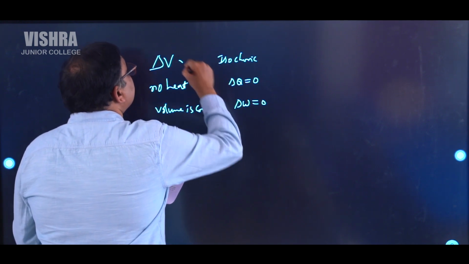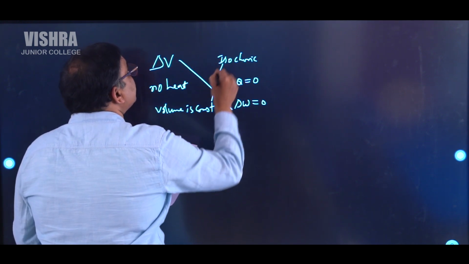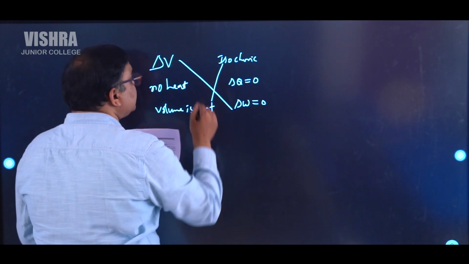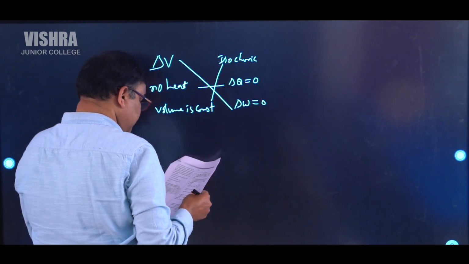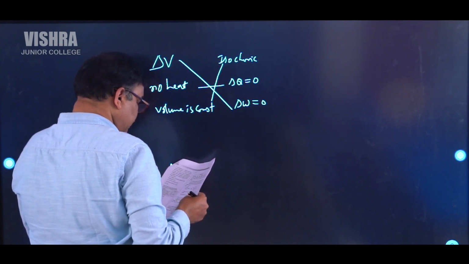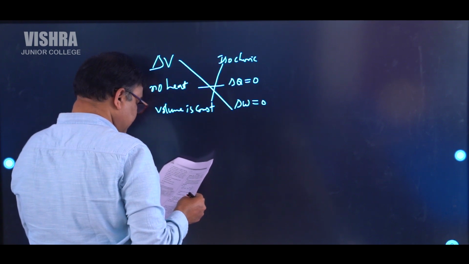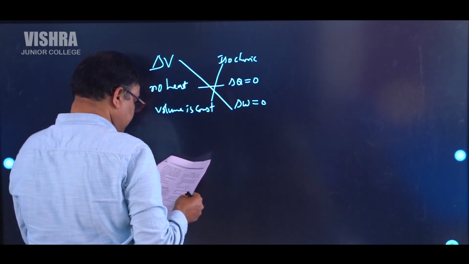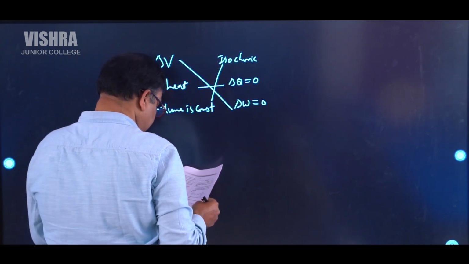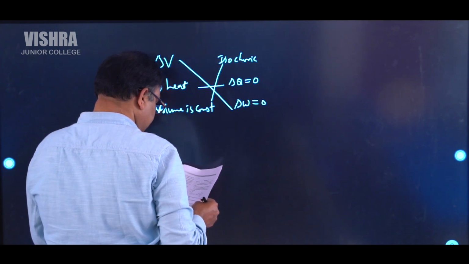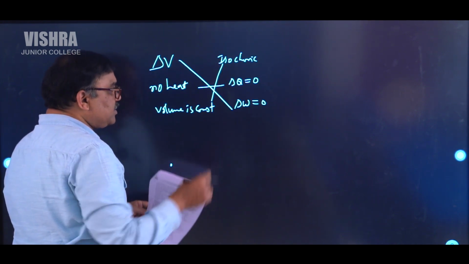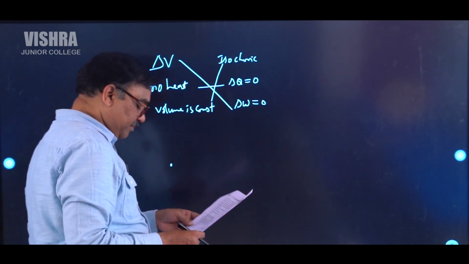So this one can be written to this one, this one can be written to this one, heat change can be written to this one. This type of matching will be done, and work done by the gas is equal to heat given by the system, isothermal. So that is option number, we can say that is P. So these are the options that we have to give.